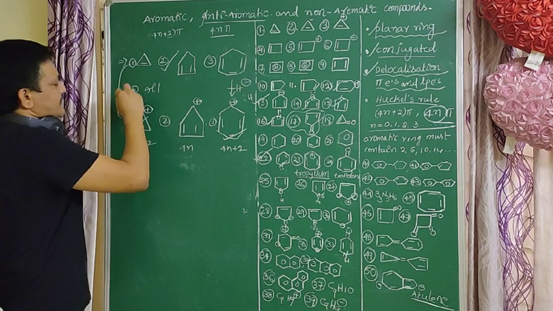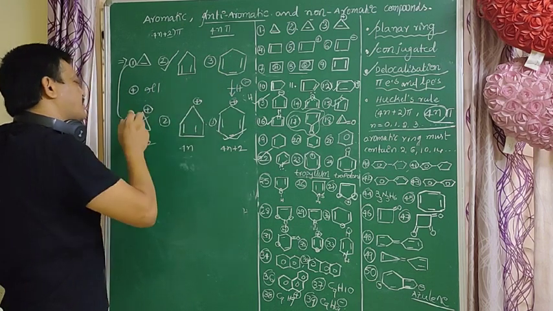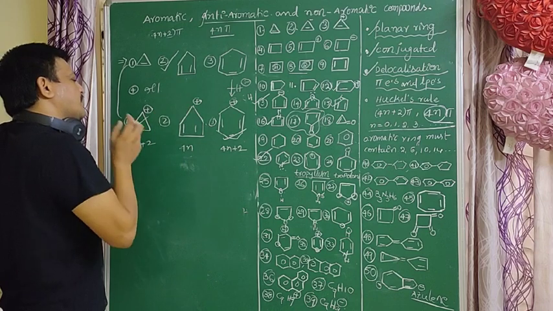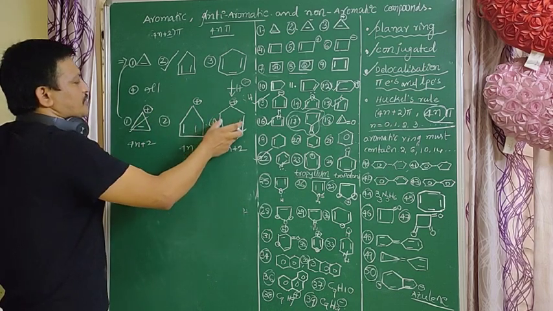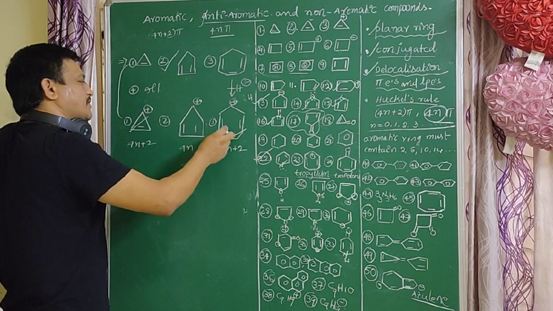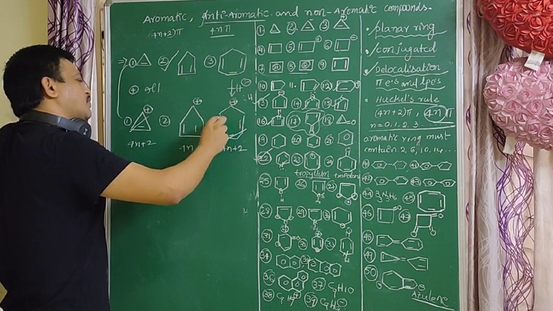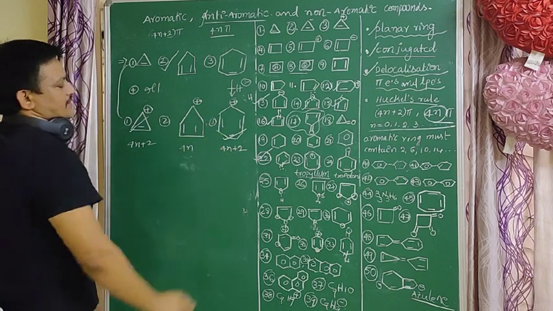So here 1 easily loses H plus and 3 also easily loses H plus compared to these two molecules, which easily lose H minus. This one loses H minus. Why? Because the pi electrons are involved in more conjugation, more resonance forms.